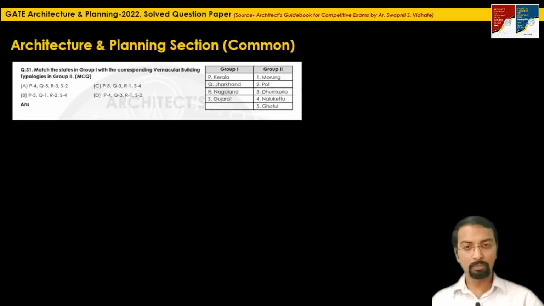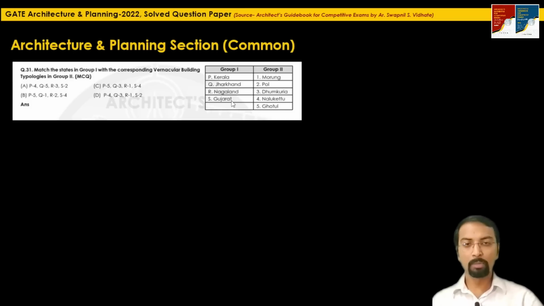Puras are the residential neighborhoods. Pol describes the residential street. So this pol is related to Ahmedabad. This is the second vernacular building terminology given in group 2. So this pol is related to Gujarat, that means to the city of Ahmedabad.